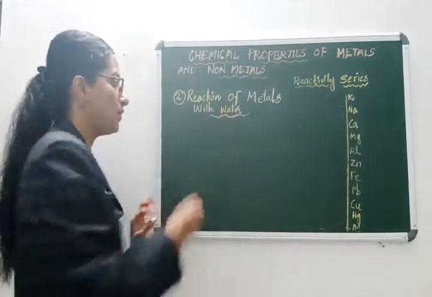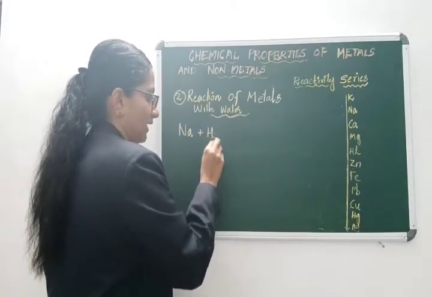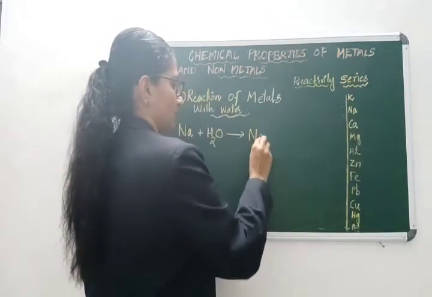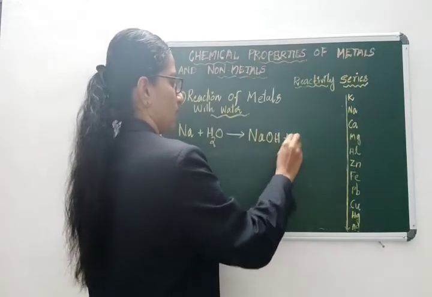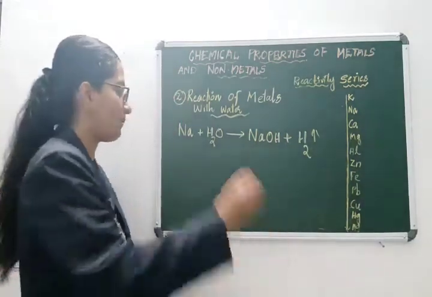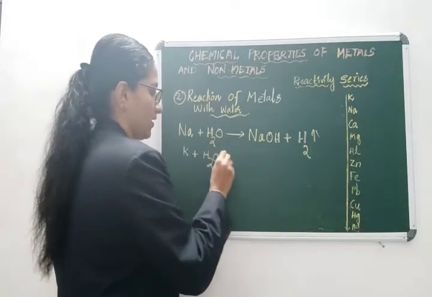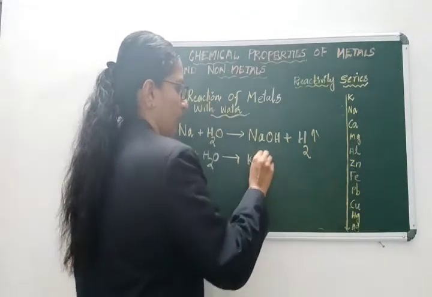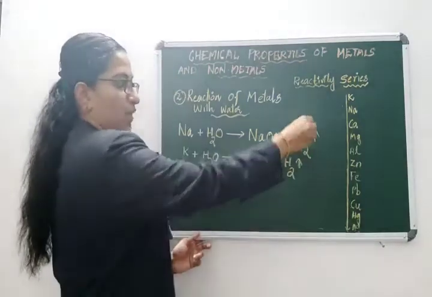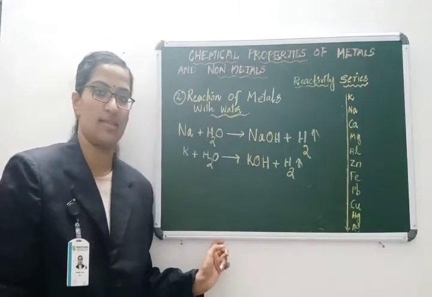Right? So what happens if a piece of sodium is added to cold water? You will get the corresponding sodium hydroxide plus a gas, hydrogen. What happens if you put a piece of potassium into cold water? You get potassium hydroxide plus hydrogen gas. The upward arrow indicates the gas is hydrogen. This gas is very dangerous. It will catch fire.